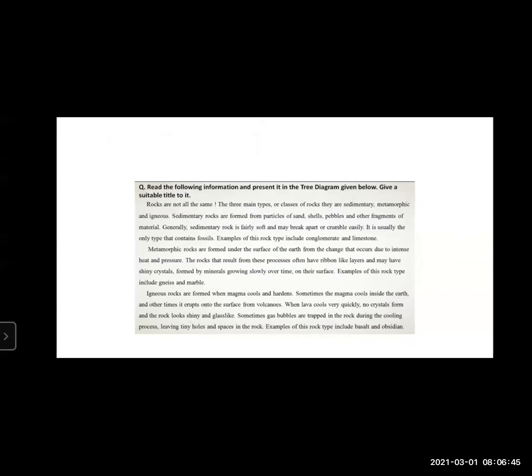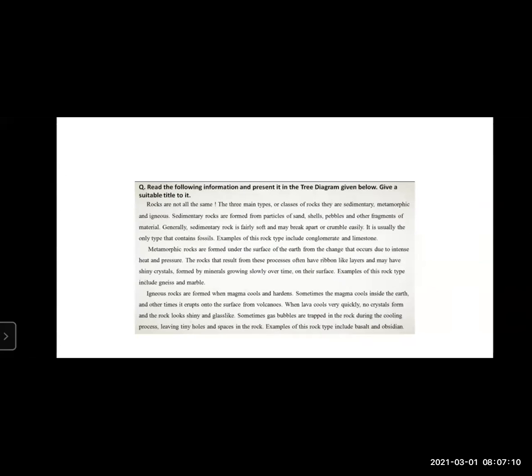Generally, sedimentary rock is fairly soft and may break apart or crumble easily. It is usually the only type that contains fossils. Examples of this rock type include conglomerate and limestone. Now, this is the information they have given about the sedimentary rock.